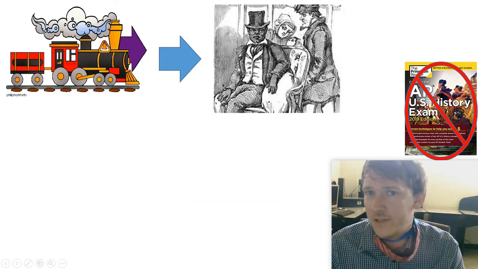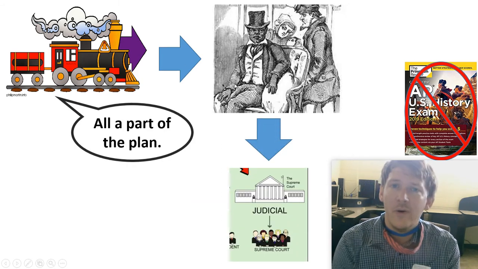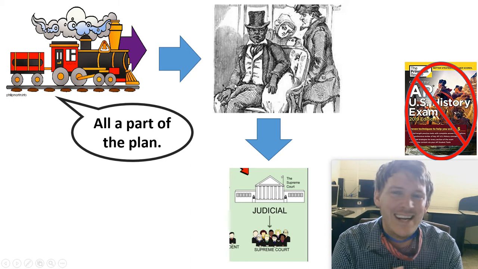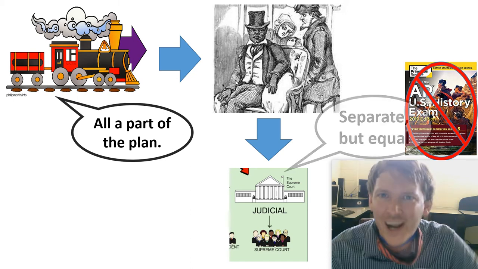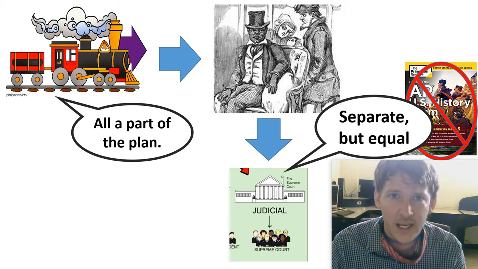So the railroad company's going to set this whole thing up, and it's going to go to the Supreme Court and say, all part of the plan. Now let's just wait for the Supreme Court to say, that's racist, and they can't do it anymore. And then the Supreme Court says, nah, you guys can keep doing this.